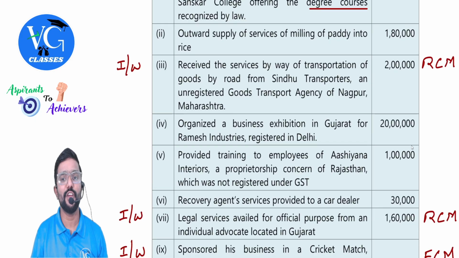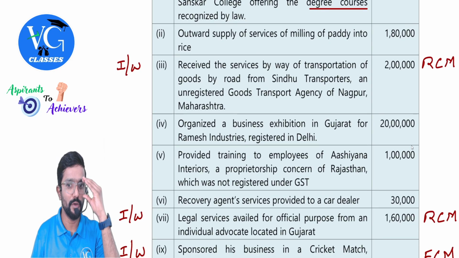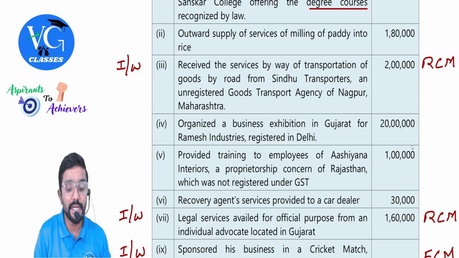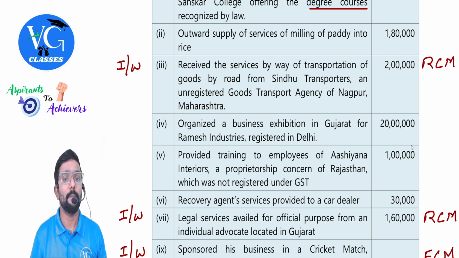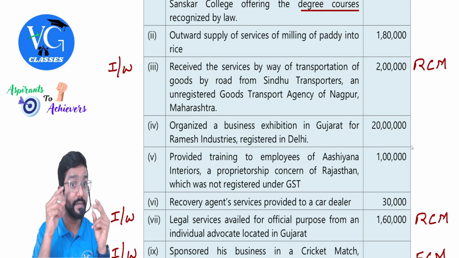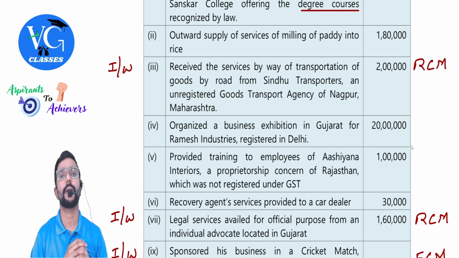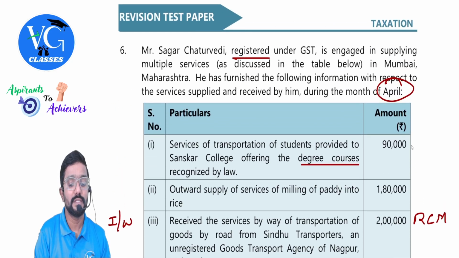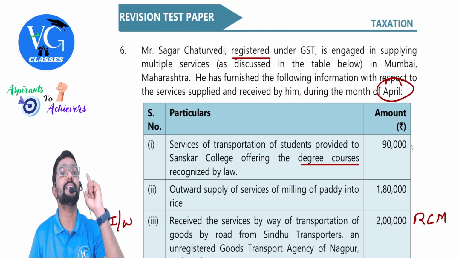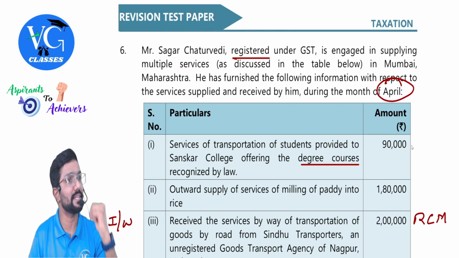Next, received the services by way of transportation of goods by road from Sindhu Transporter, an unregistered goods transport agency of Nagpur, Maharashtra. Guys, you need to decide. It is an inward supply. Received, they have told. Inward supply. Okay. Now, supplier is unregistered. GTA is unregistered. Whereas recipient is who? Sagar Chaturvedi is registered. Is he covered in specified recipients? Yes. RCM is applicable? Yes.